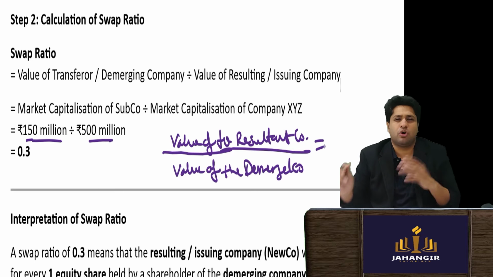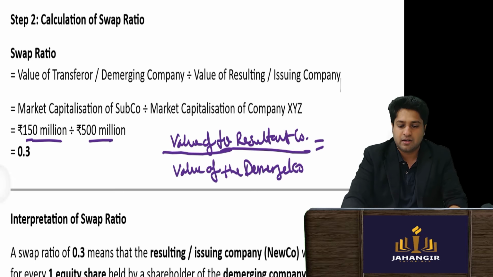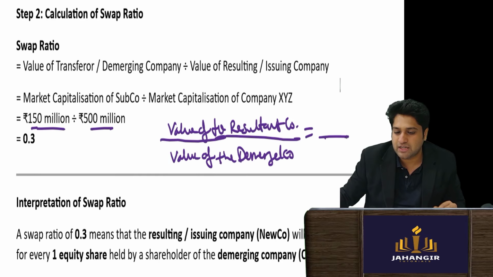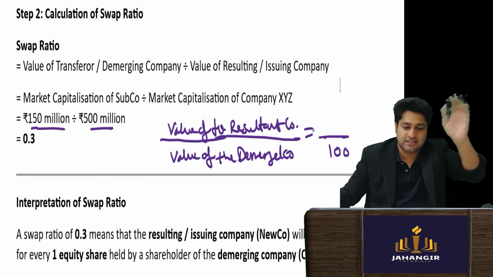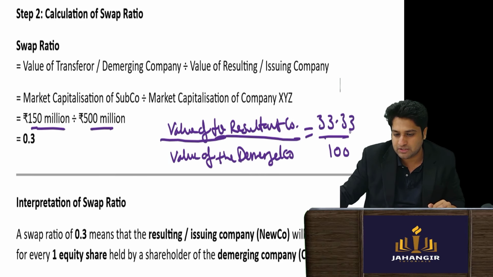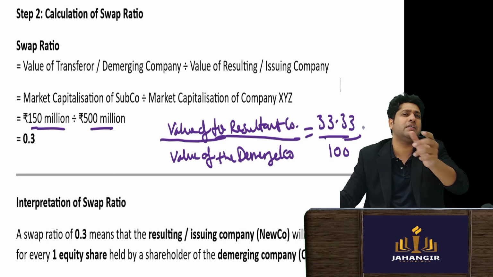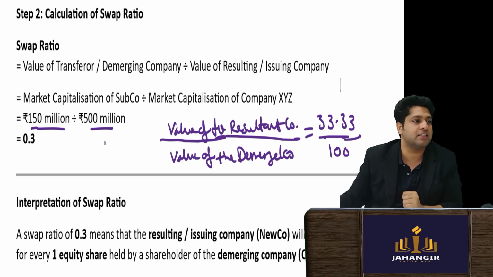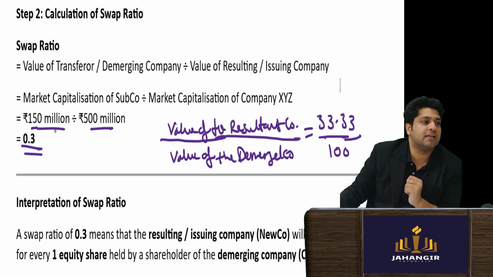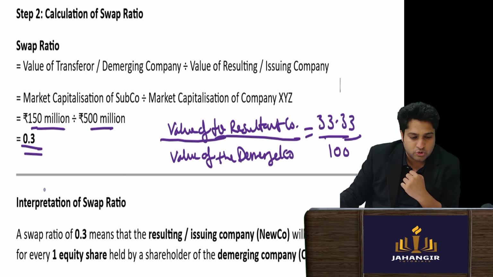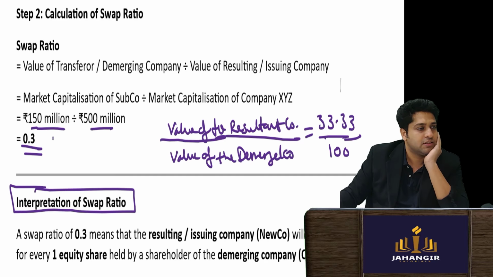So I come to know logically that if the company's value was 100 and 33%, 0.33, was split, then 33% was split. Here in this case we came to know that 30% has been split. So the swap ratio is 30%, which is 0.3:1.